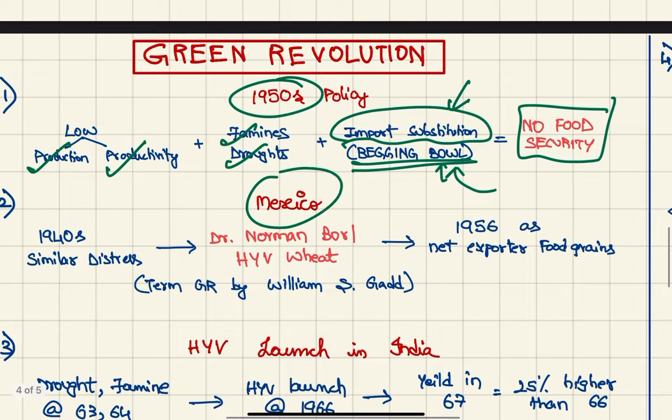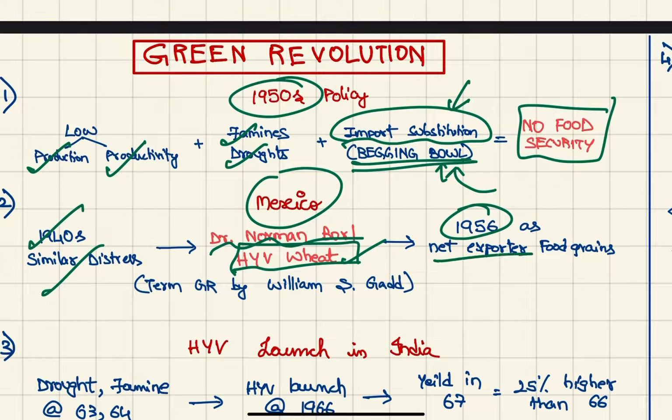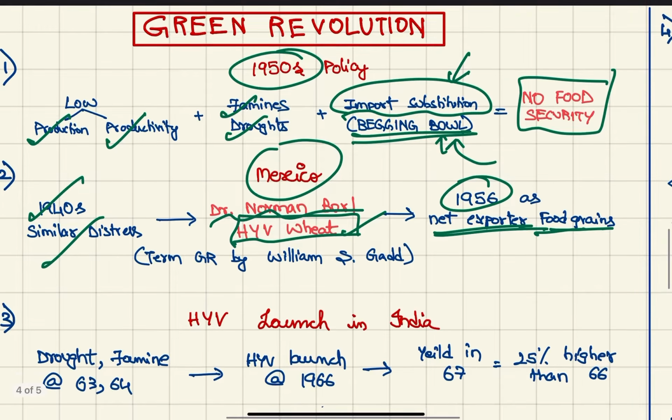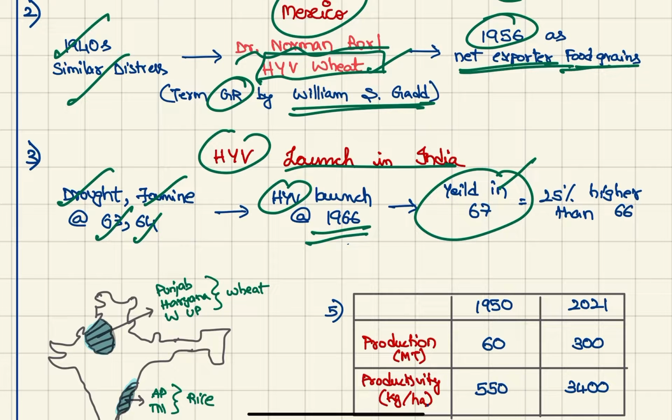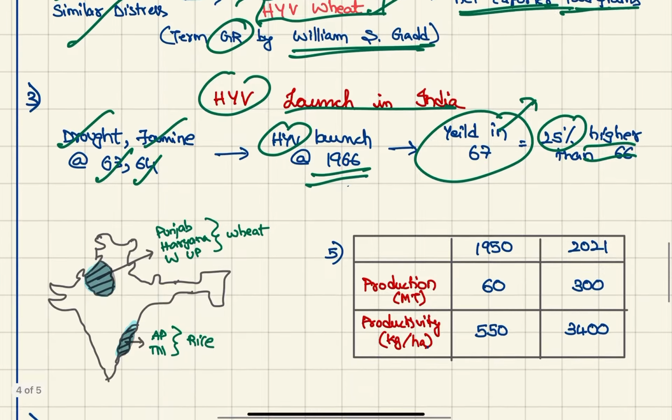Mexico had a similar situation in the 1940s, but Dr. Norman Borlaug gave high yielding variety wheats, and by 1956 Mexico emerged as a net exporter of food grains. The term green revolution was actually given by William S. Gaud. So HYV was launched in India. 1963 and 64 were continuous drought and famine years. HYV was launched in 1966, which led to yield in 67 being 25% higher than 66. Therefore, HYV was a success.